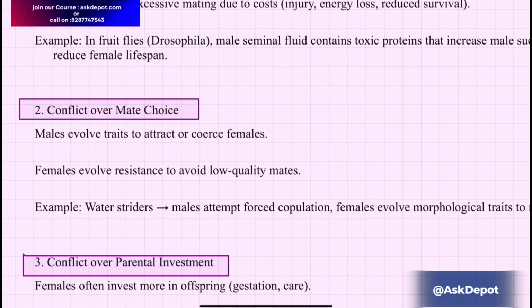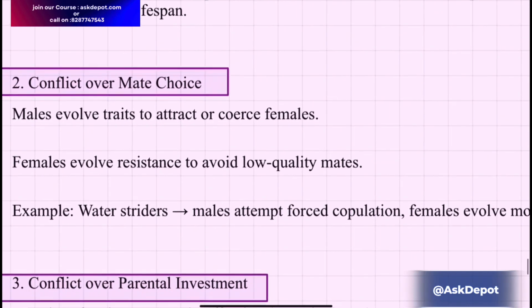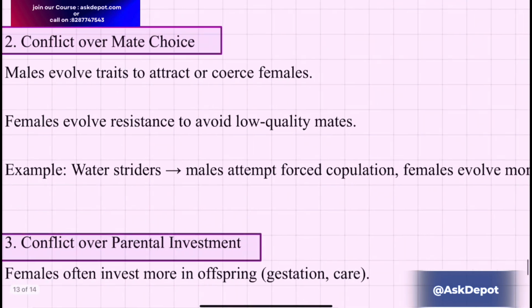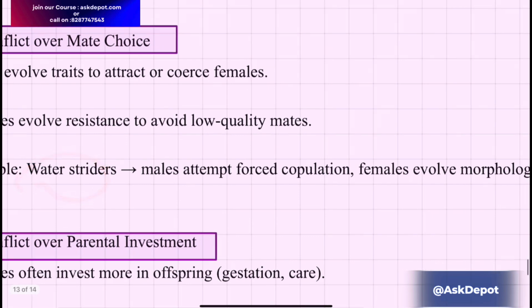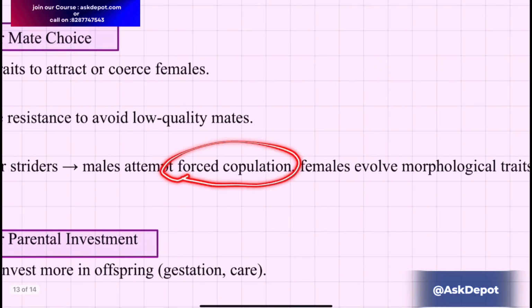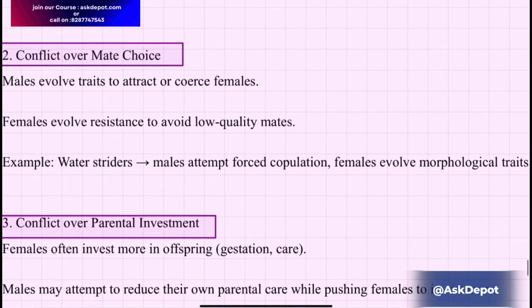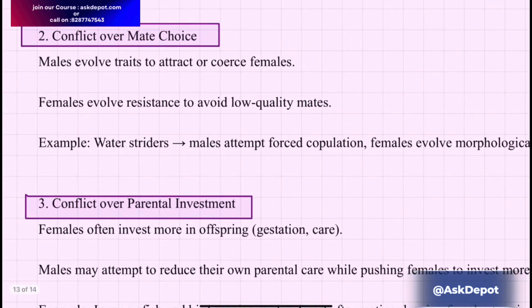Next is the conflict over mate choice. Males evolve traits to attract or coerce females, and in turn females evolve resistance to avoid low quality males. A good example is water striders. The males attempt forced copulation, but females have morphological traits to avoid these males and only interact with a strong male. This is chase away selection.